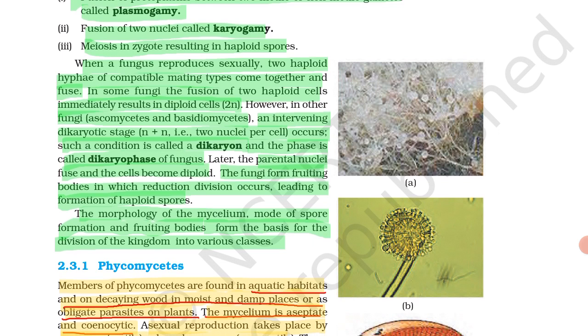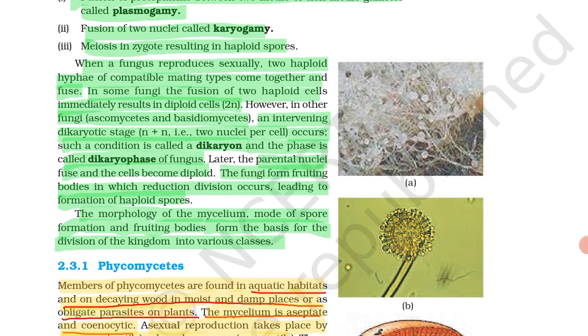Haploid means single N, and they come together and form 2N.